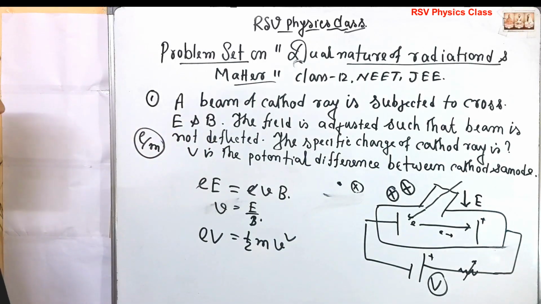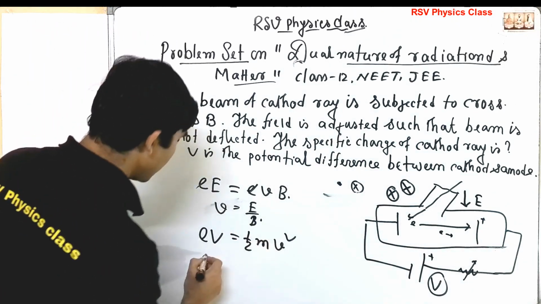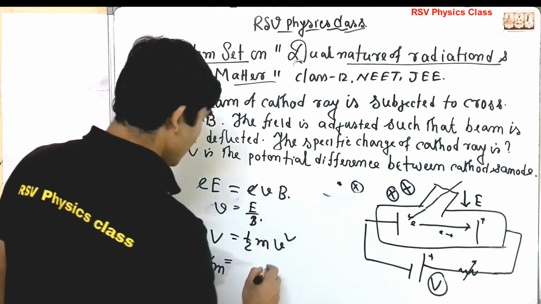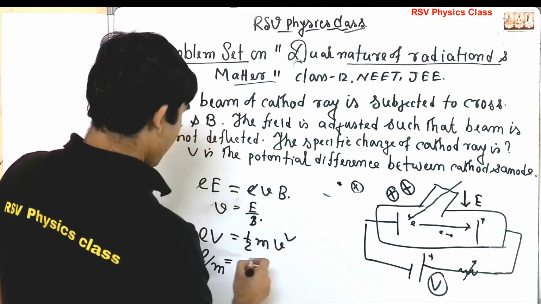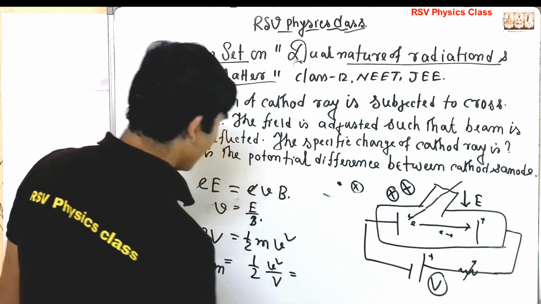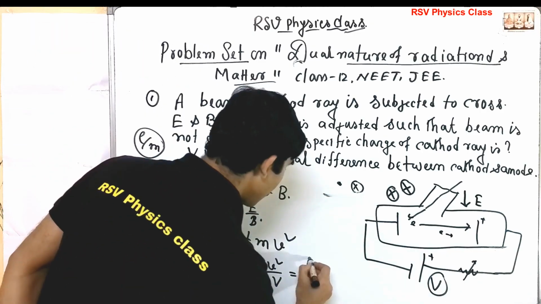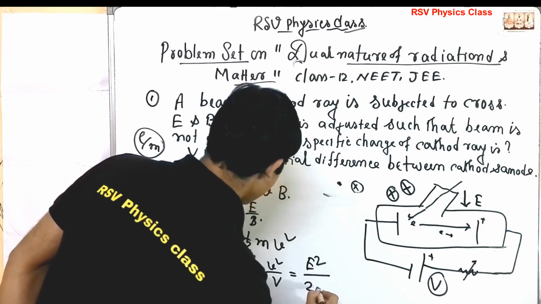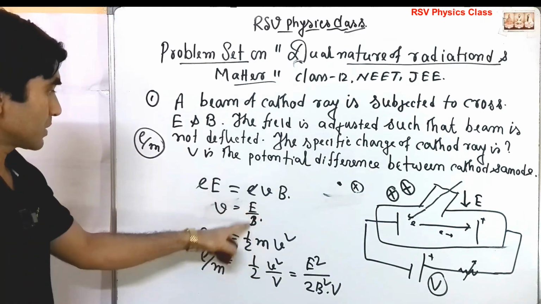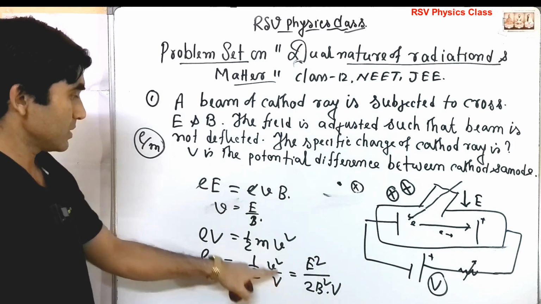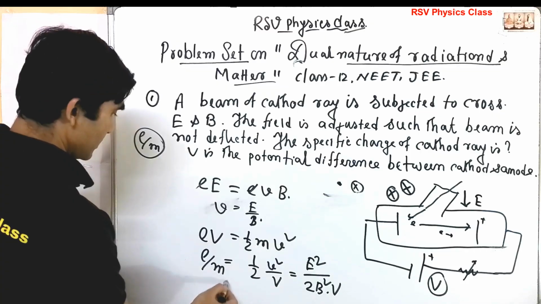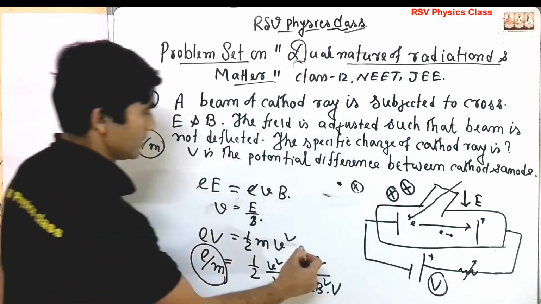So how much is e by m? e by m equals half v square by capital V, which equals E square by B square into V, with half. Here v is the velocity and V is the voltage difference. So this is the specific charge, the e by m ratio. So this is the answer.